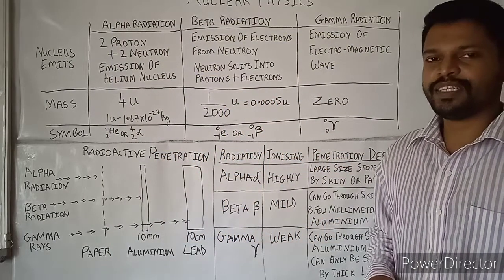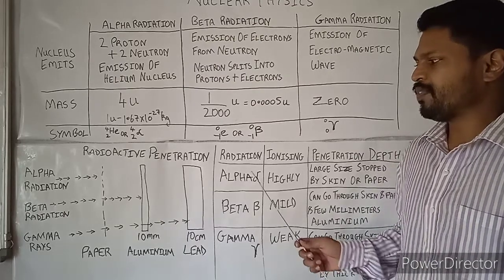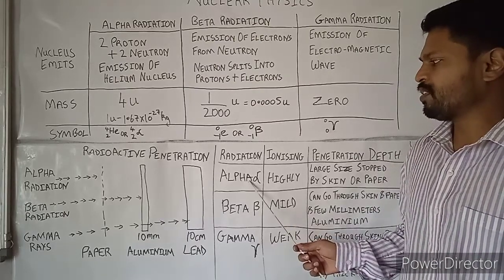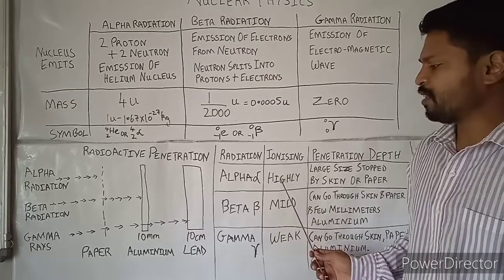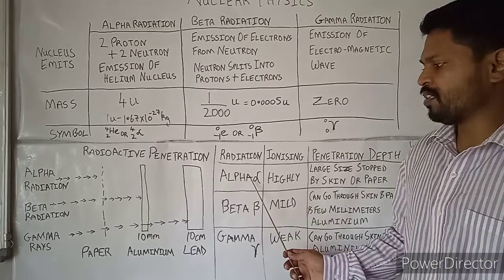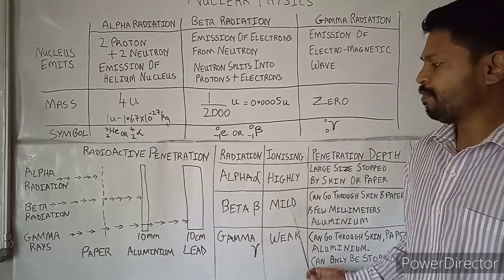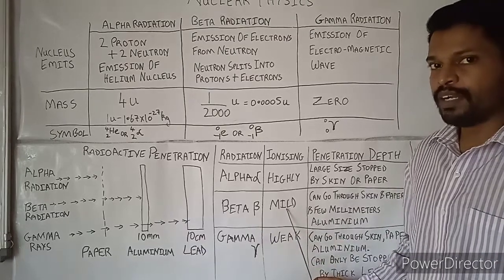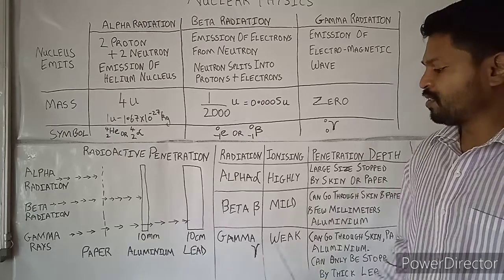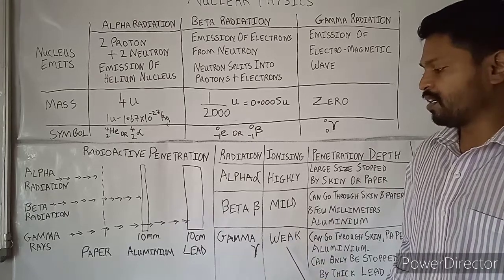We have seen three kinds of radiations. The first radiation was alpha radiation. The ionization power is very high for alpha radiation. For beta radiation, the ionization power is mild, and for gamma radiation, the ionization power is weak.